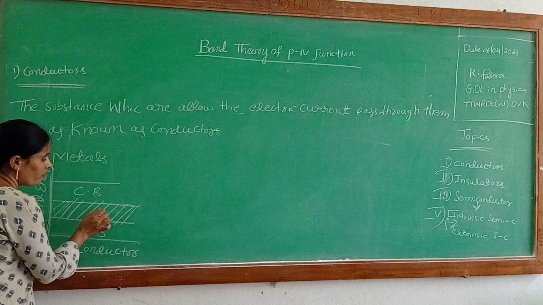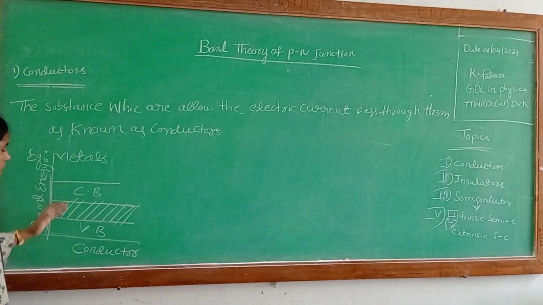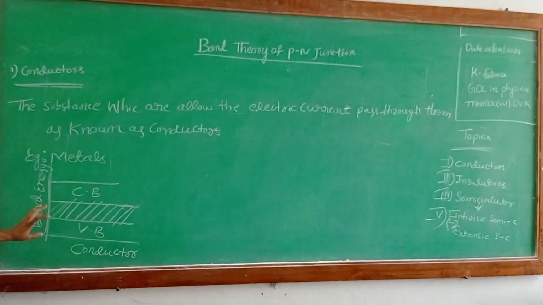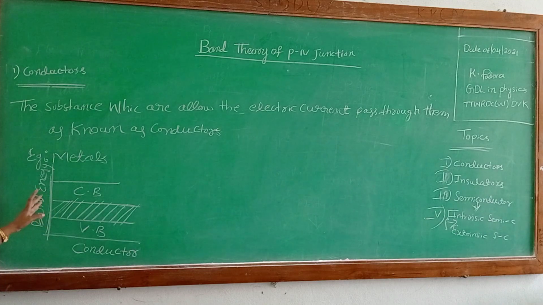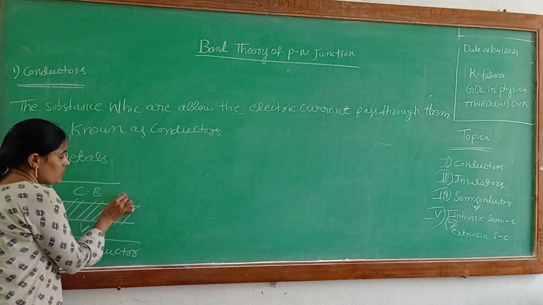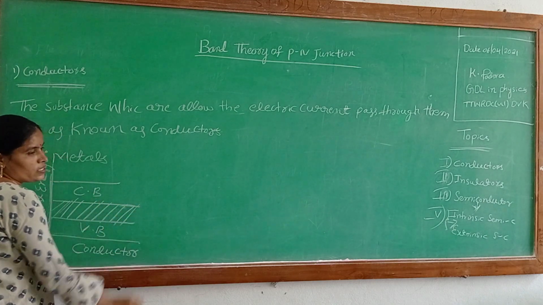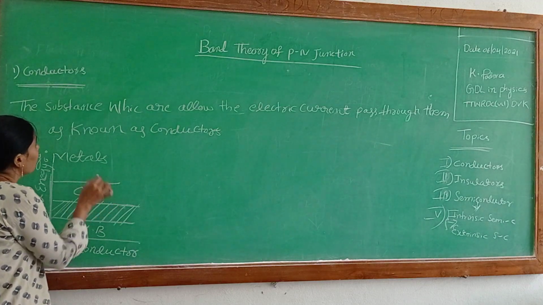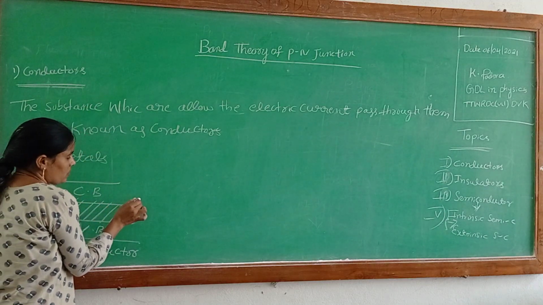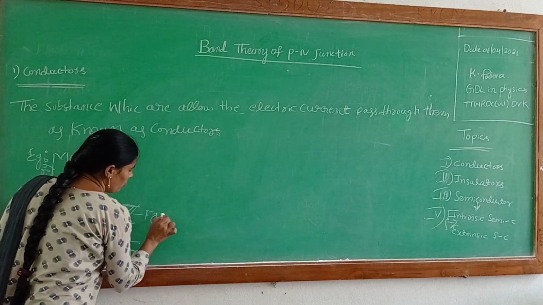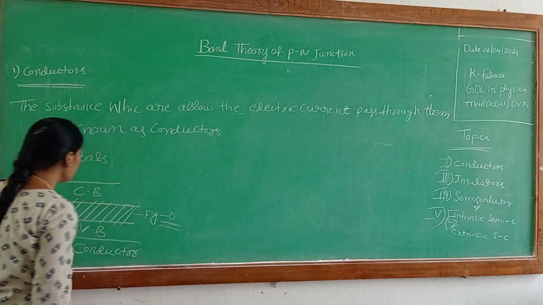The forbidden gap is zero. So the electrical current in conductors arises due to electrons only. These are the conductors, having free electrons and zero forbidden gap.